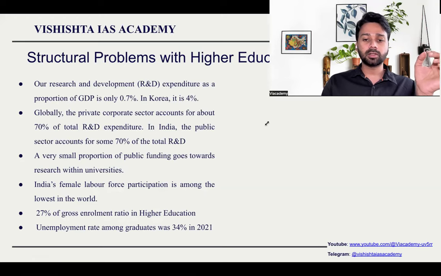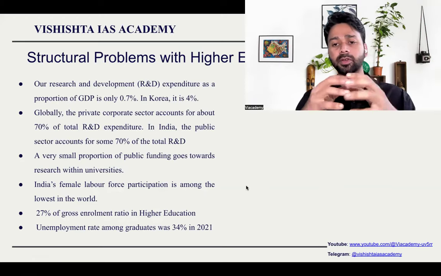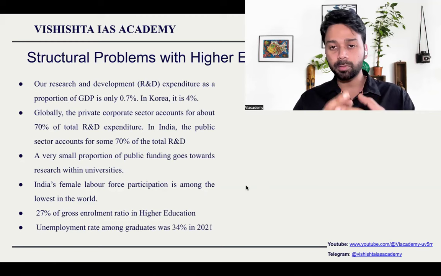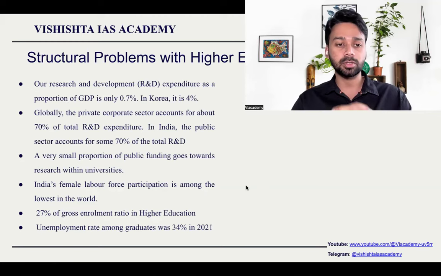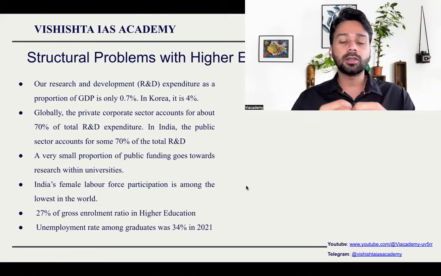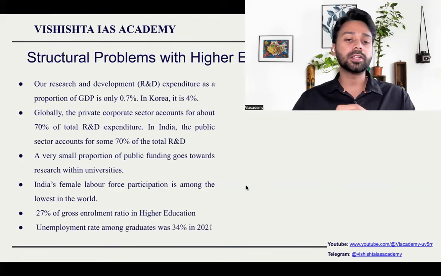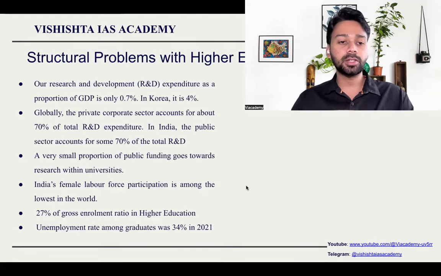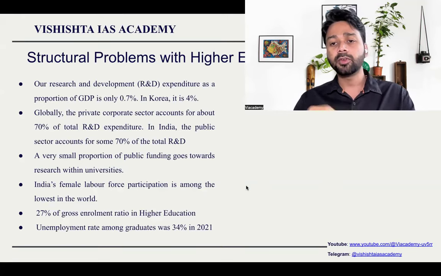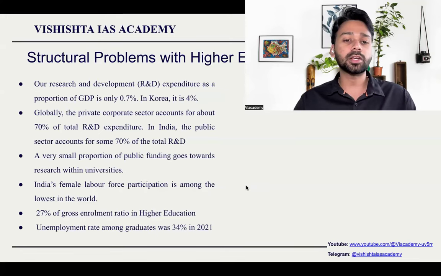So there was an editorial in which they have explained the major structural problems faced by the Indian education system. If you see, for any developed country or even any developing country, research and development becomes extremely important. But the problem with India is our research and development expenditure is very less. It is just 0.7 percentage. Whereas if you consider a country like South Korea, it is 4 percentage. In other countries like China also, it is more than 2.5 percentage.